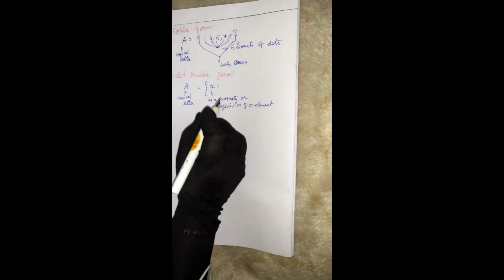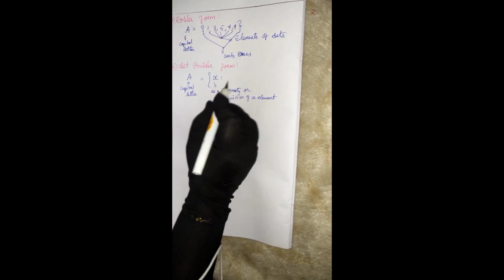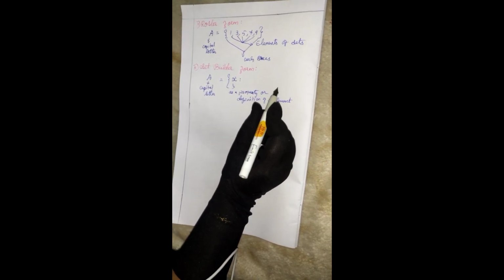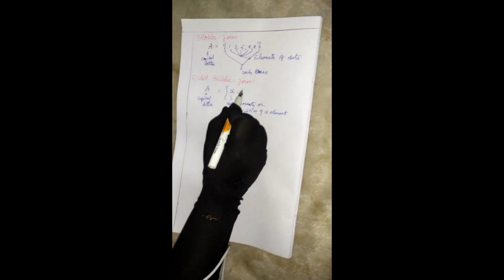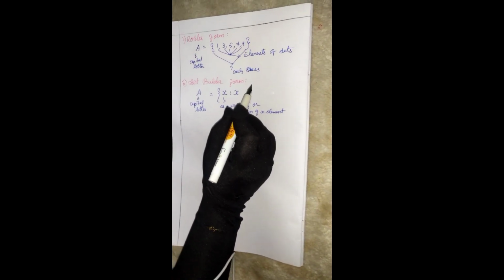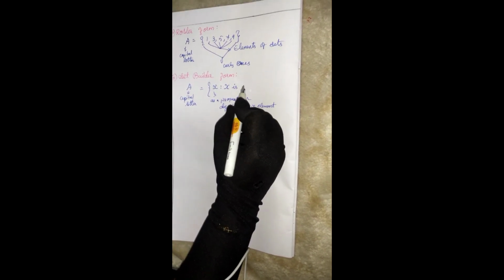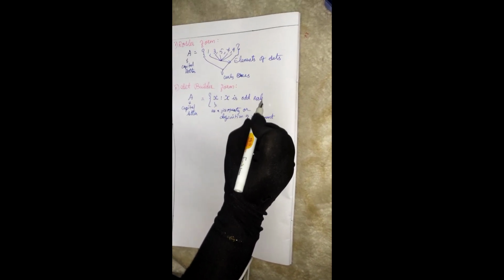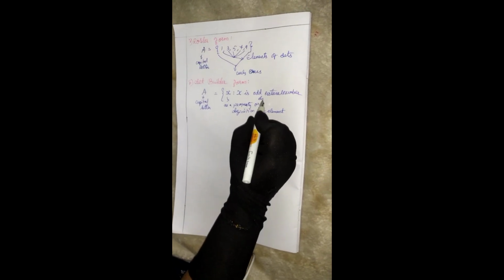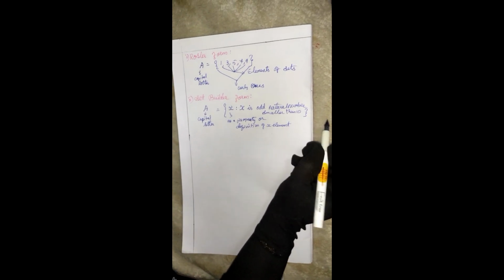First you should know how to use this X while writing the set. For example, our question was odd natural numbers smaller than 10. So X is an odd natural number but smaller than 10. Now close the bracket.